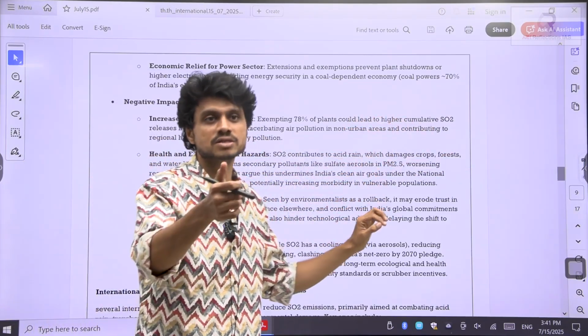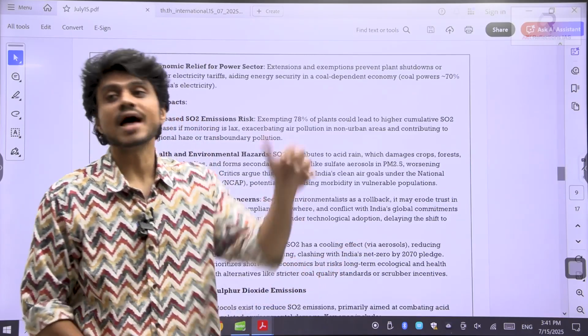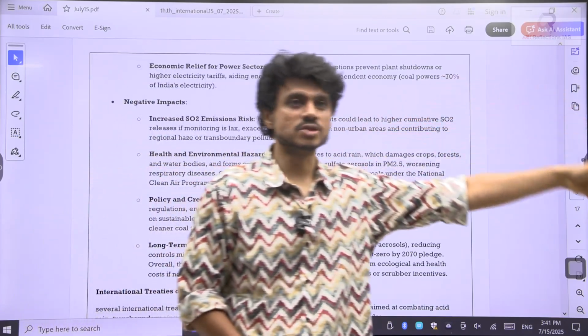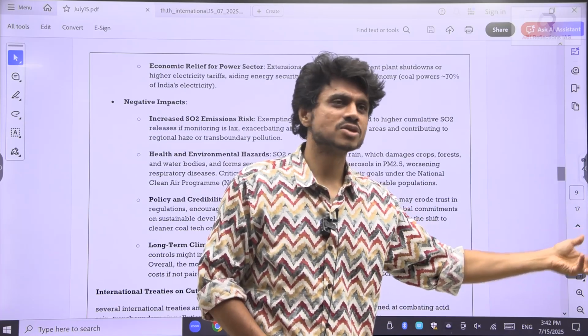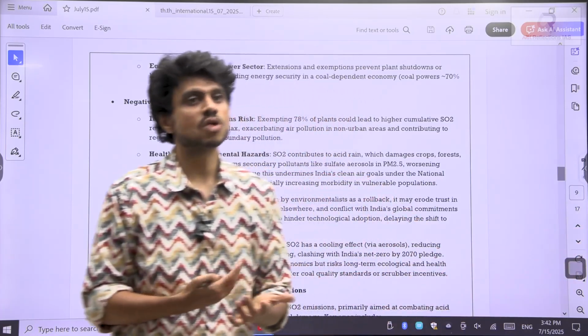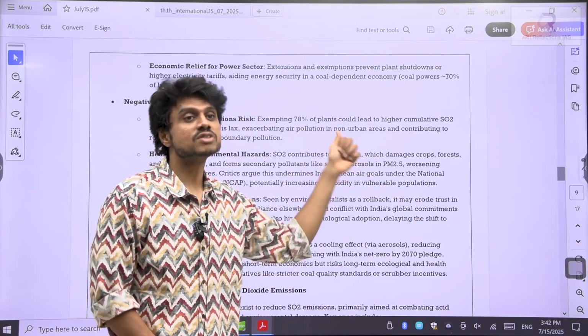Now this is giving me analysis, just half a word extra. I am mentioning the acid rain, which is causing the crop damage. If I directly mention that this is causing crop damage and all, it is not clear how it is causing the crop damage. But adding this will enhance the value. A lot of difference it will make.